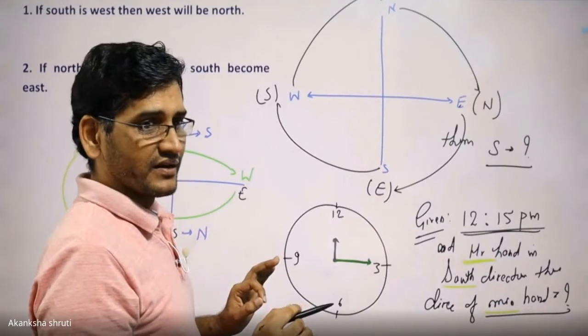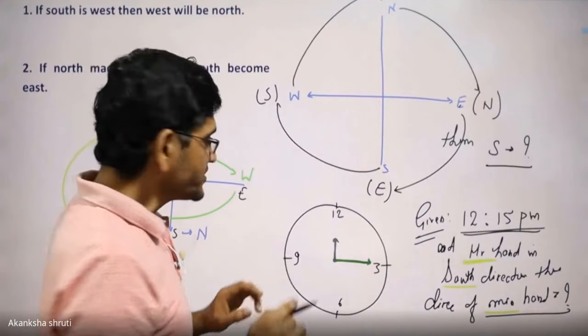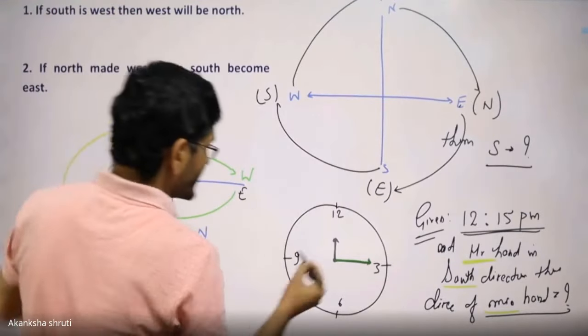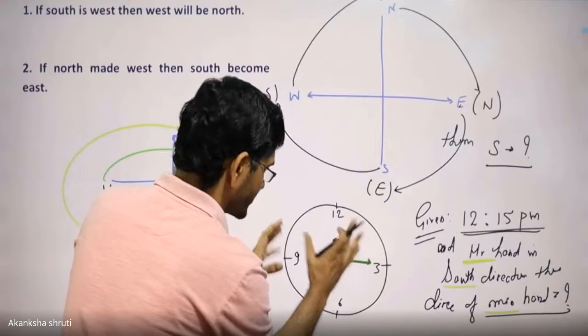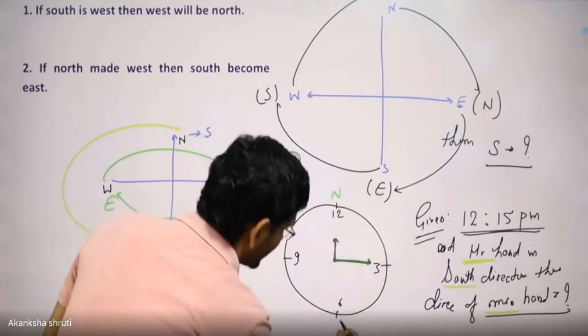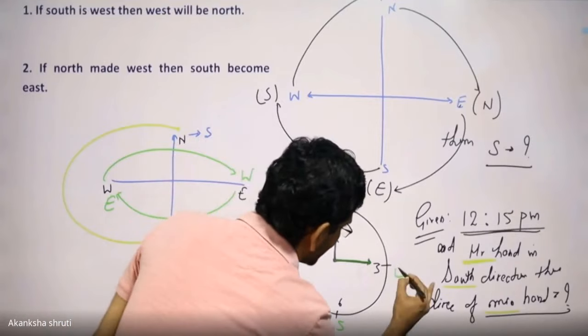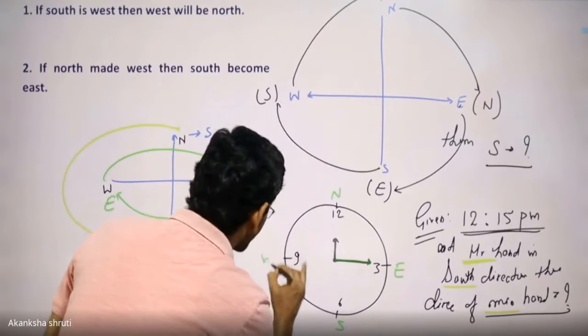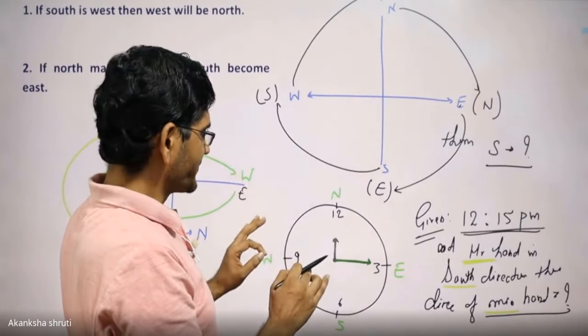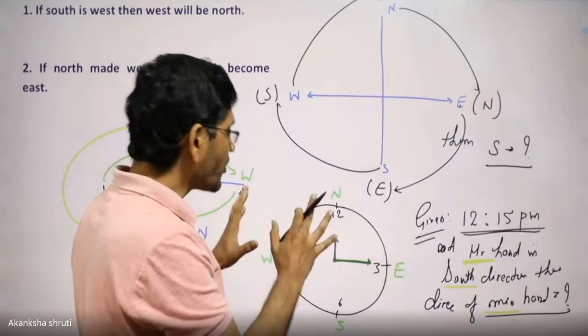In general, keep in mind, if we are assigning directions to the clock, the convenient direction is this is our north, this is our south, this is our east, this is our west. This is the frame that we are fixing in general or always.